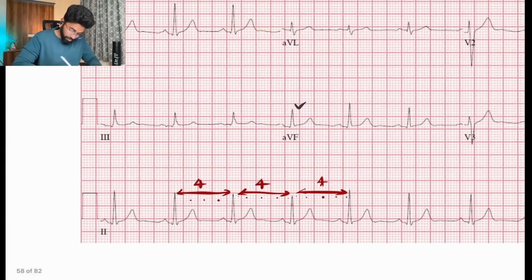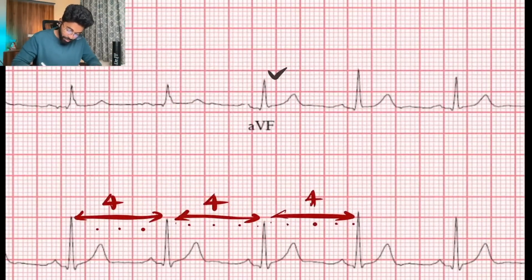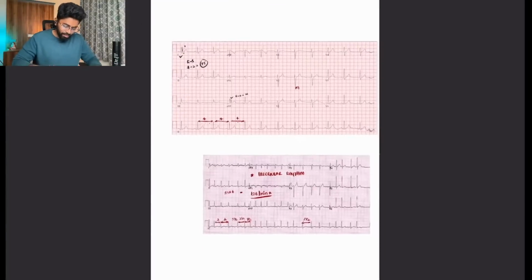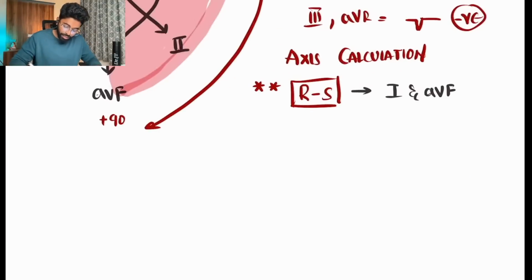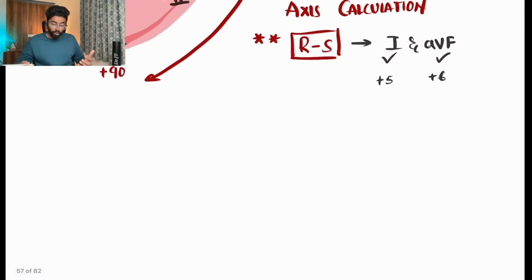In the AVF, the R wave is somewhere around 3 plus 3, which is 6, and there is no S wave, so it's plus 6. I have calculated R minus S in lead 1 and R minus S in AVF, and I got plus 5 and plus 6. Now how can I say the axis of the heart?